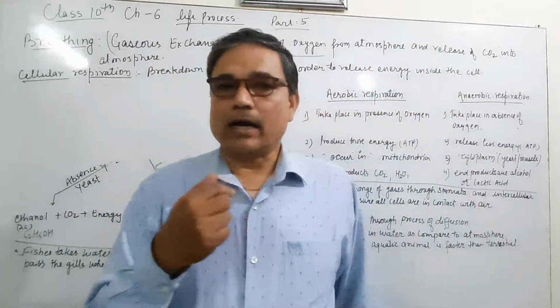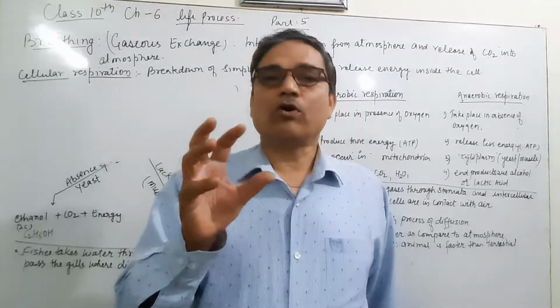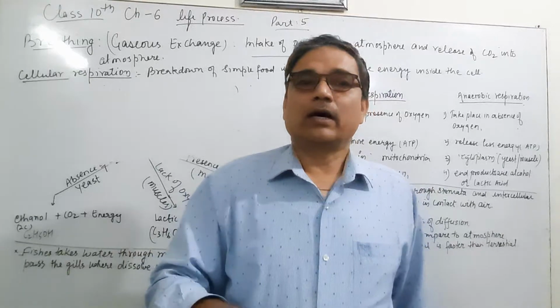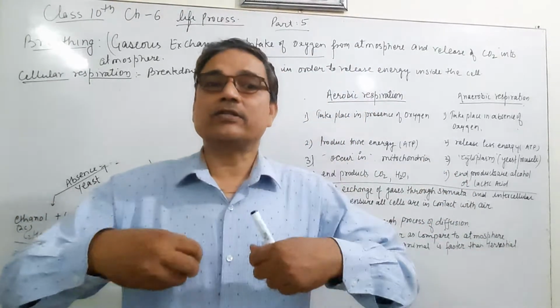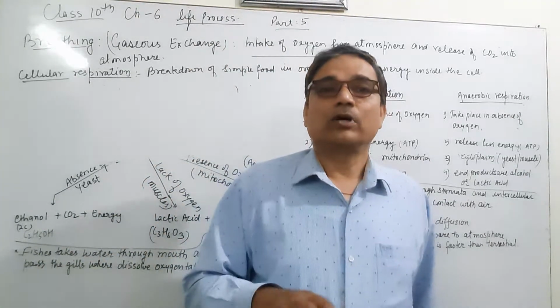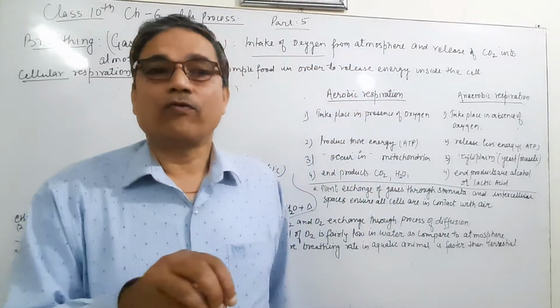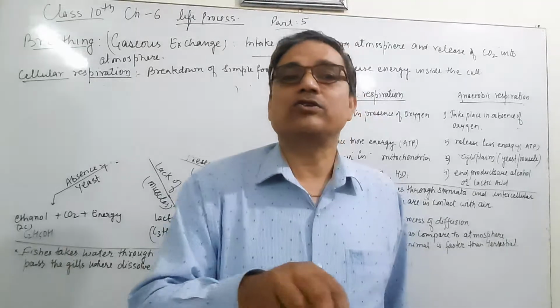But in the atmosphere the concentration of oxygen is very high. More oxygen is present in the atmosphere. It means terrestrial animals take inside the body more oxygen as compared to aquatic animals, which obtain oxygen from water, where oxygen is present in dissolved form.